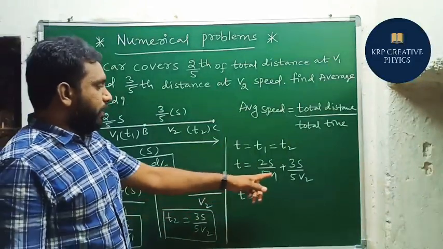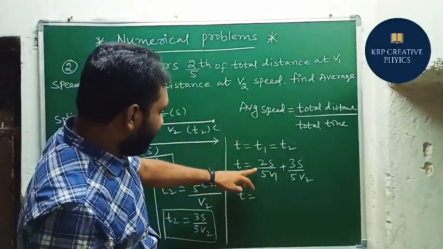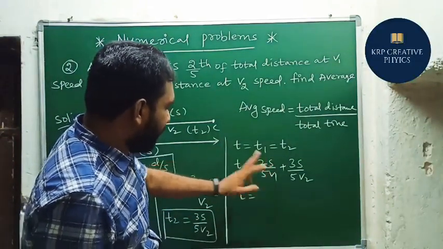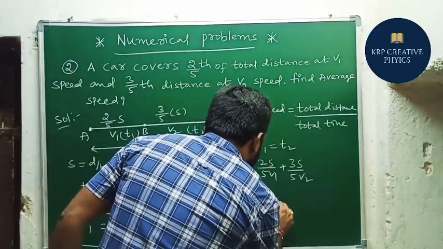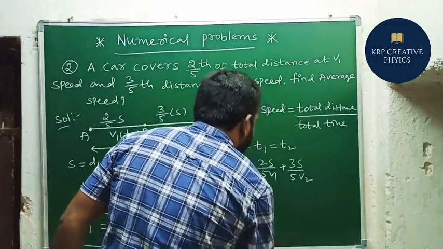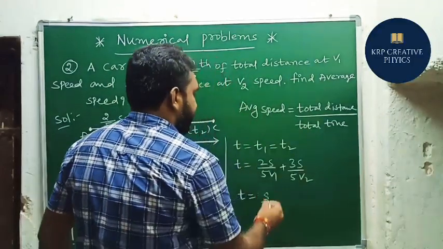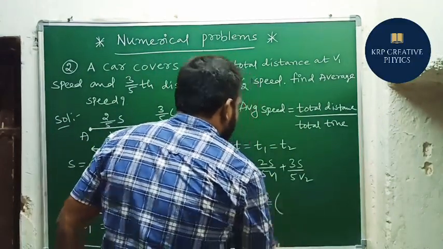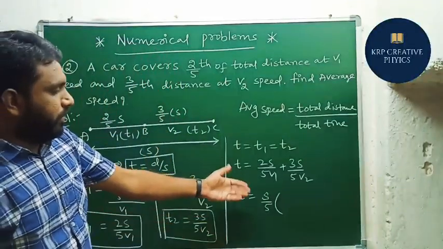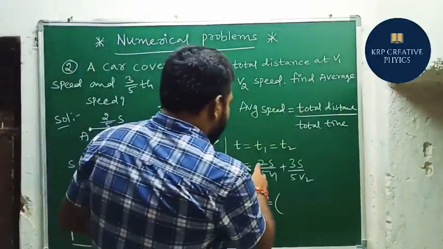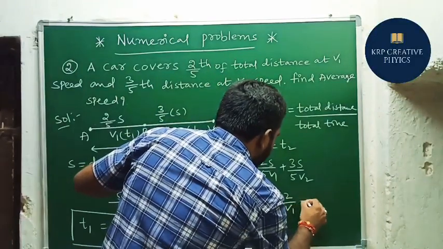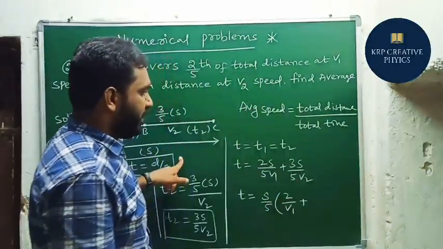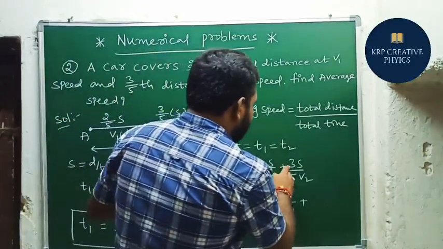If we observe these two terms, what are the common terms? S by 5 is common. So I am going to take S by 5 common. After taking S by 5 common, what are the remaining terms? 2 by V1. And in the next term, what do we have remaining? 3 by V2.